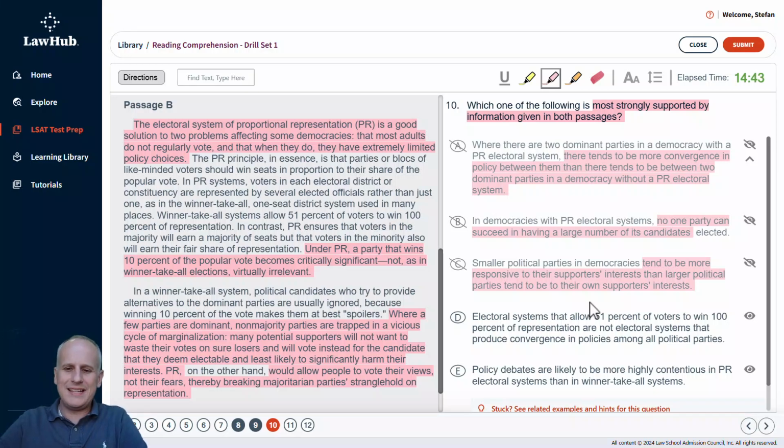And then choice D, electoral systems that allow 51% of voters to win 100% of representation are not electoral systems that produce convergence in policies among all political parties.